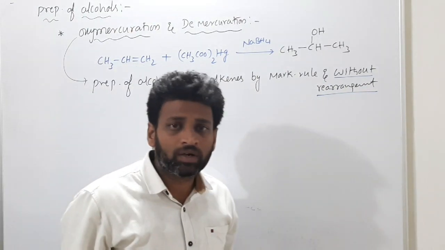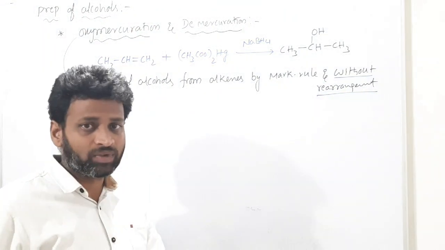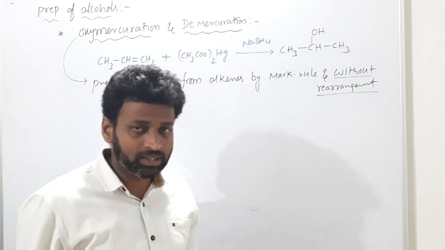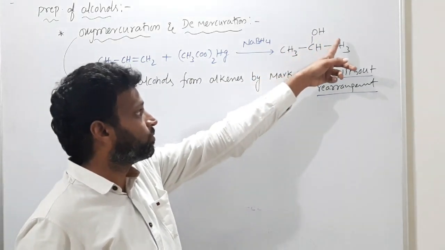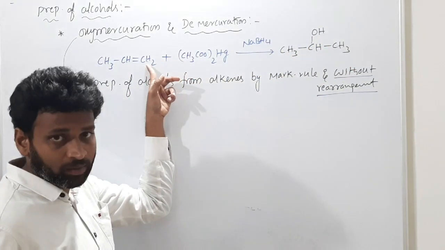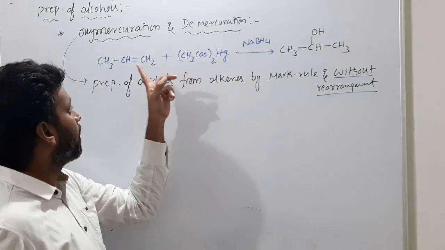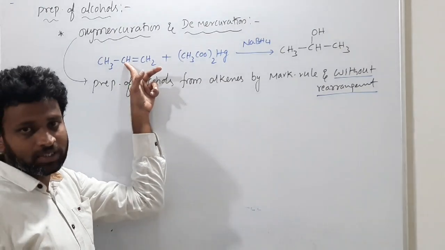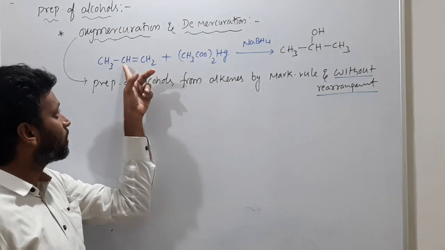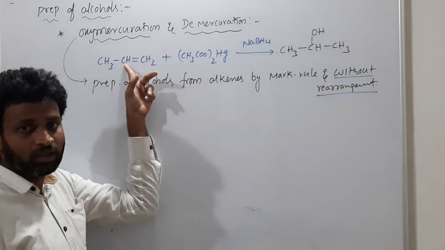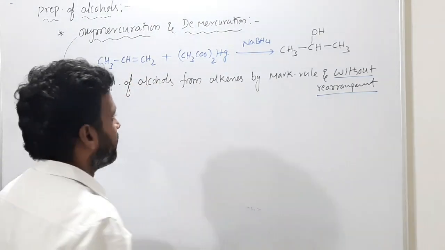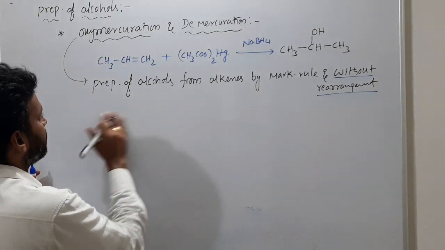What is the difference between oxymercuration and demercuration as well as hydroboration? In hydroboration the OH group is at the double bonded carbon with more hydrogens, but in oxymercuration and demercuration the OH group, the negative species OH minus, is at the double bonded carbon with fewer hydrogens. That is the main important thing.